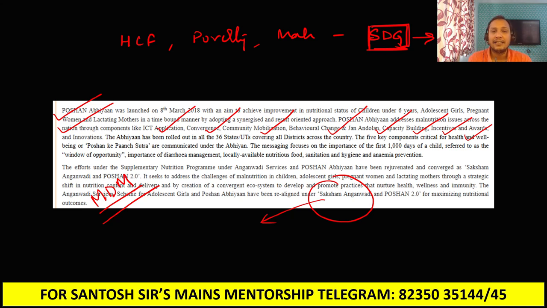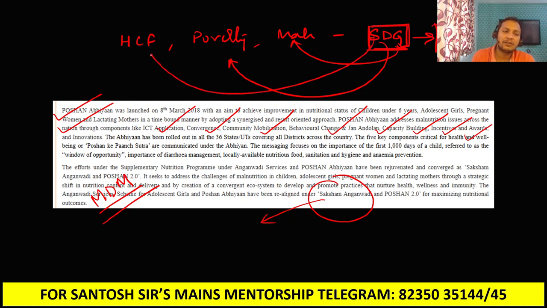And you can say that if we focus on alleviation of poverty and malnutrition by breaking this cycle, we will be able to achieve sustainable development goals. And you can mention here some of the sustainable development goals which focus on poverty and malnutrition, which is sustainable development goals 1 and 2. And you can also talk about the sustainable development goal on human capital formation. Like this, you can write a very good answer, guys.